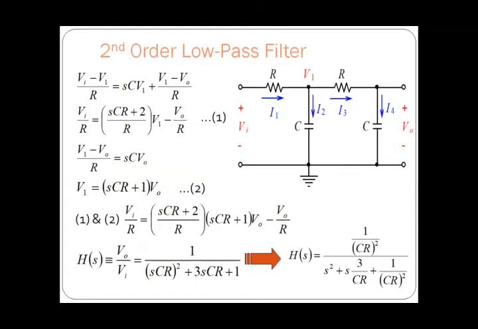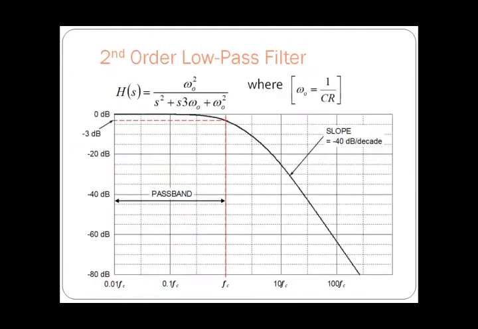And also we have cascaded two low pass circuits, which can be called a second order low pass filter. And if we cascade a number of low pass circuits, then it can be called a higher order low pass filter.